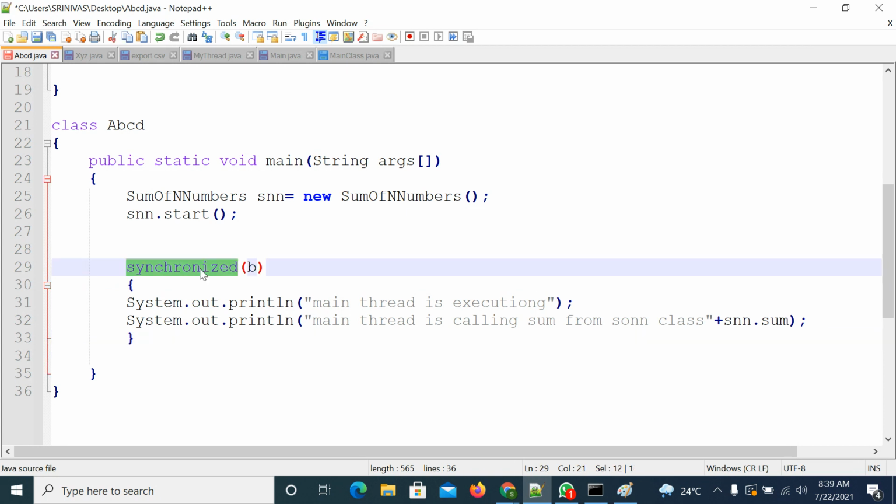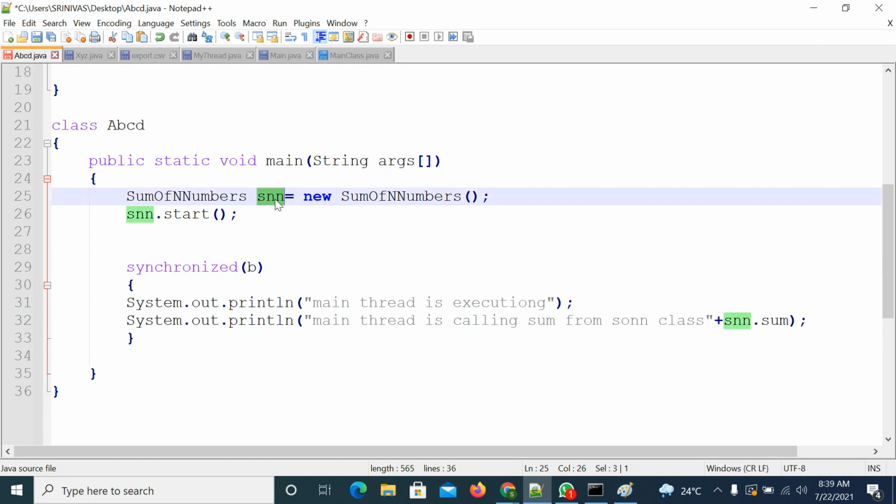I applied the synchronized block on top of which one? Not B here, S N N. On top of one object. Which class object? The sum of n numbers object.